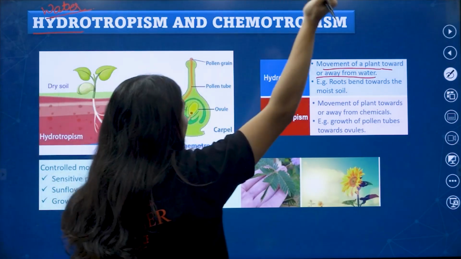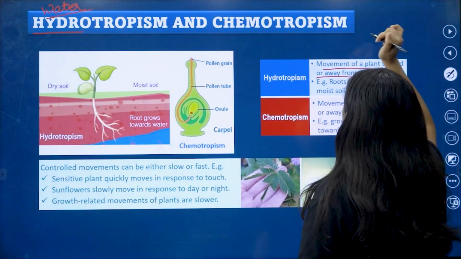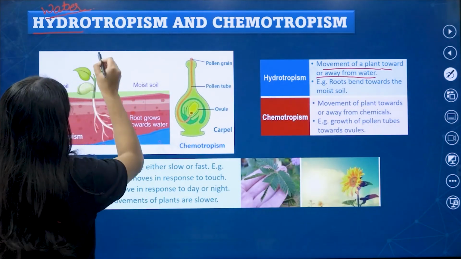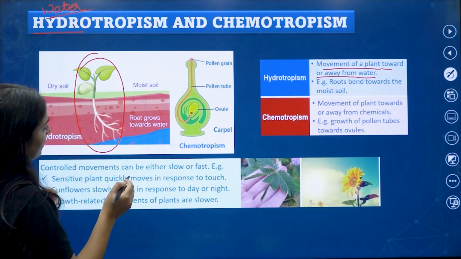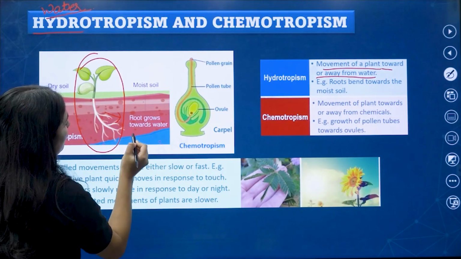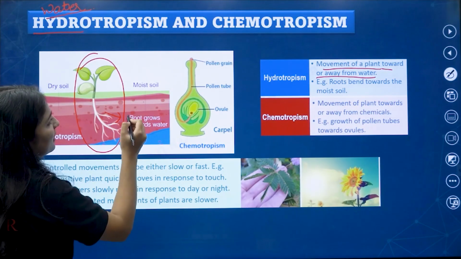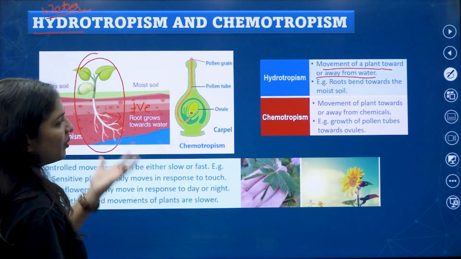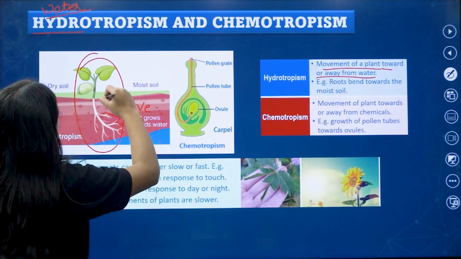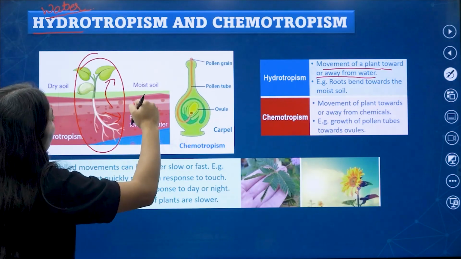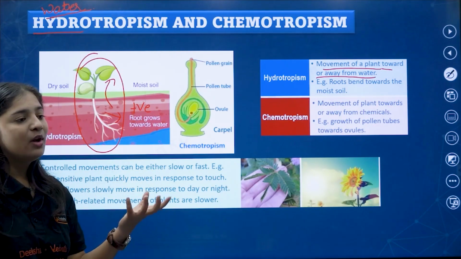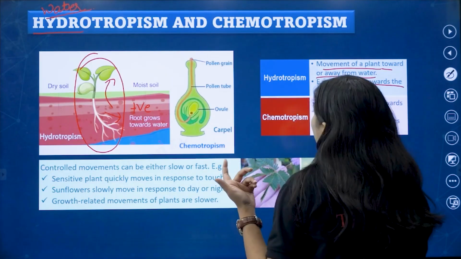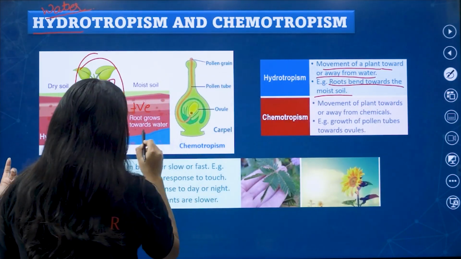Hydro is nothing but what? Water. The movement of plant towards or away from water. You can see here, the movement of root is taking towards where? Water. So this is also called as positive hydrotropism. And the shoot is moving away from the water, so it is called negative hydrotropism. For example, roots bend towards the moist soil. They are bending towards the moist soil.